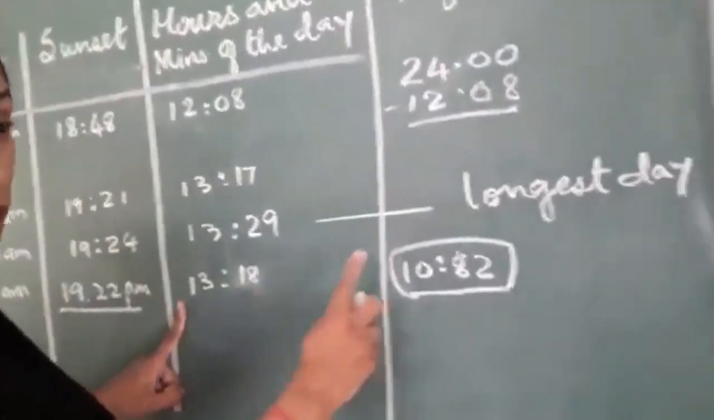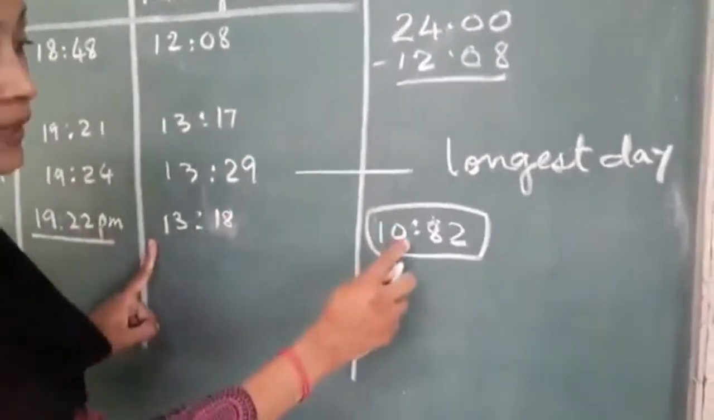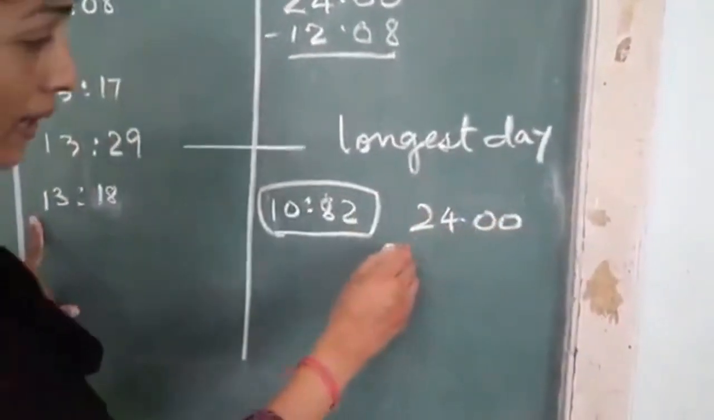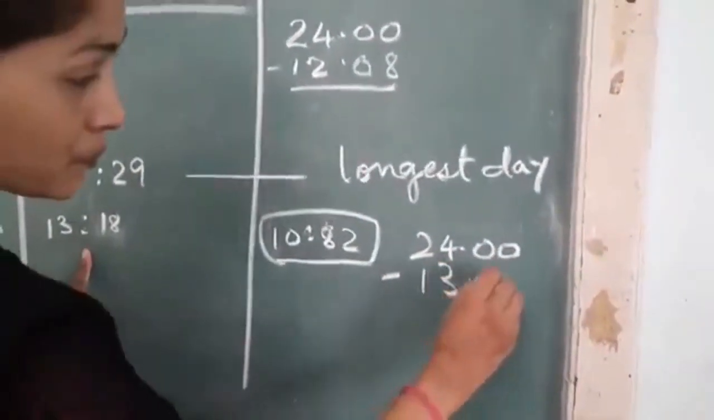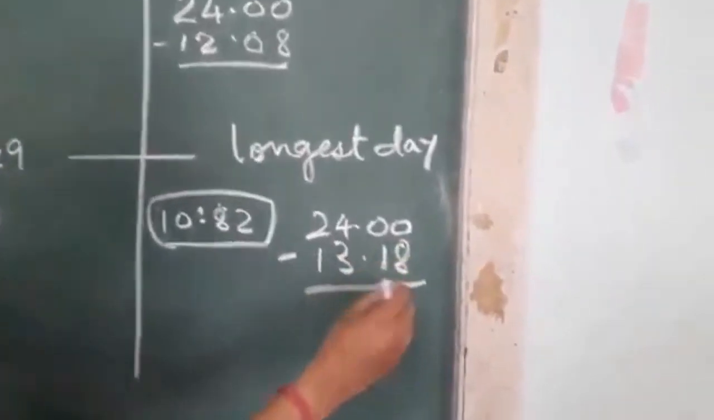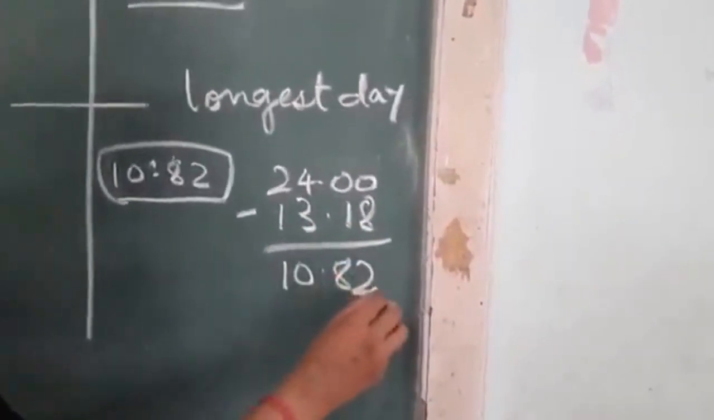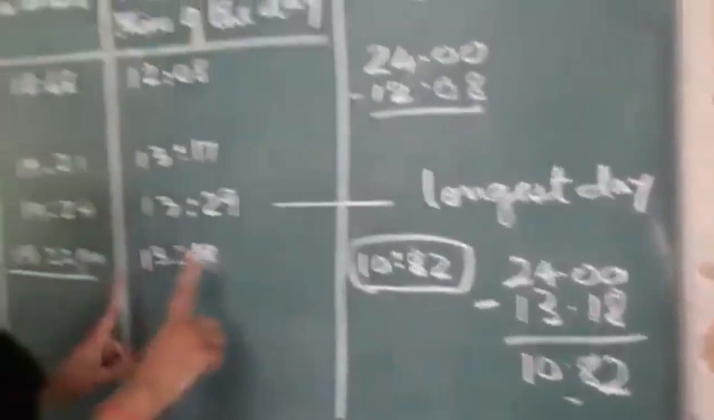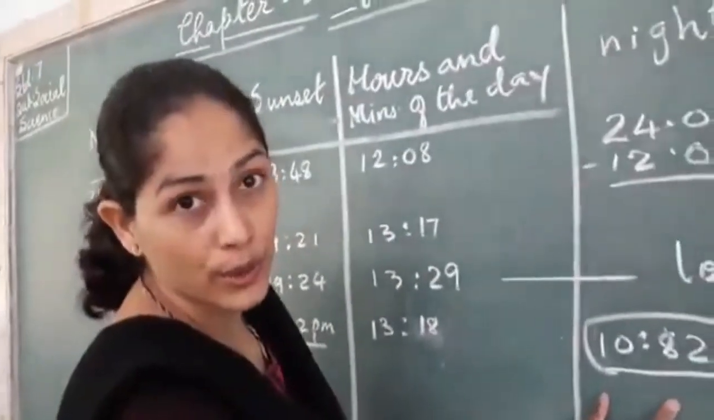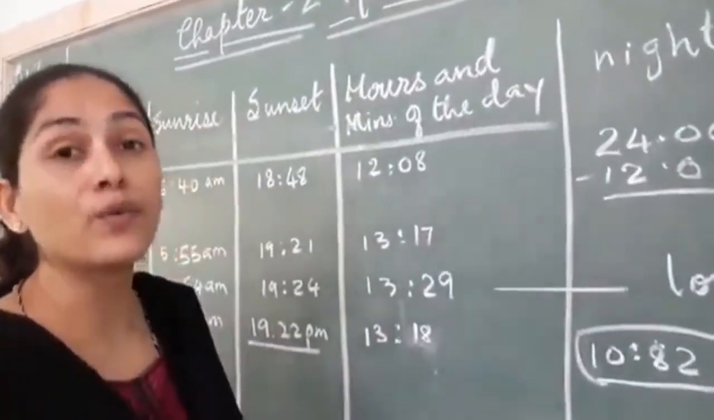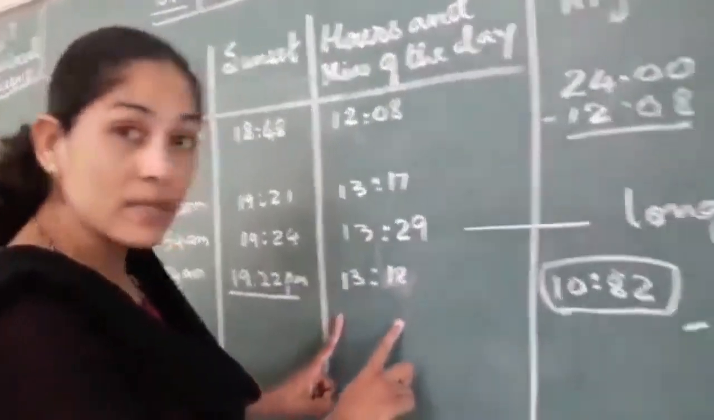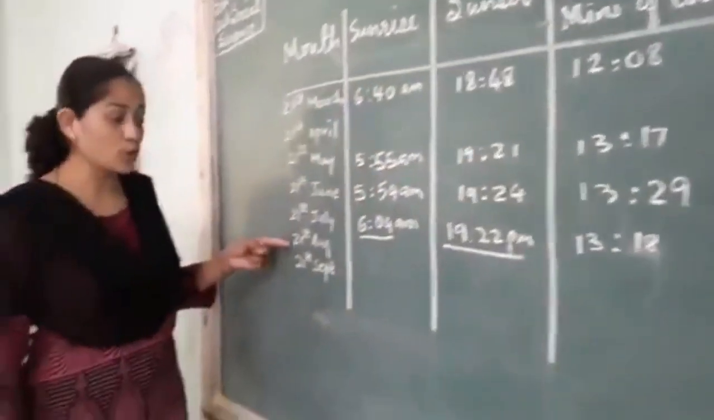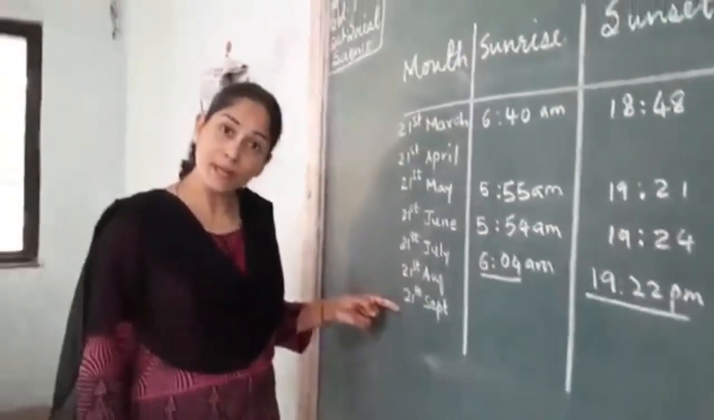यानी दिन लंबा है और रात छोटी है. How do we get this? We know the method. 24 hours minus 13 and 18 minutes. When you minus these two, you will get the night time. That is 10 hours and 82 minutes. Okay. So दिन अभी लंबा है और रात छोटी है. जब विंटर्स होता है तब वो ऑपोजिट हो जाता है. Day time becomes less and night time increases. So in this way, you have to do for 21st August and 21st September also.